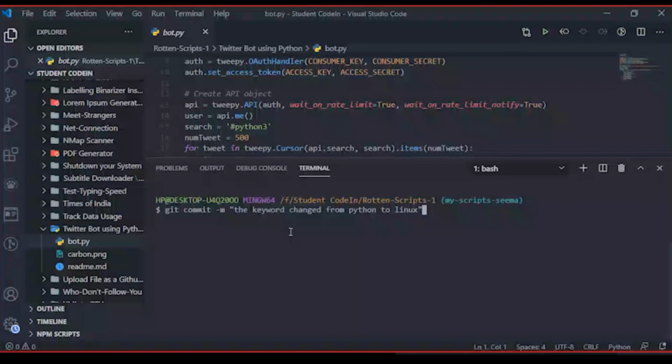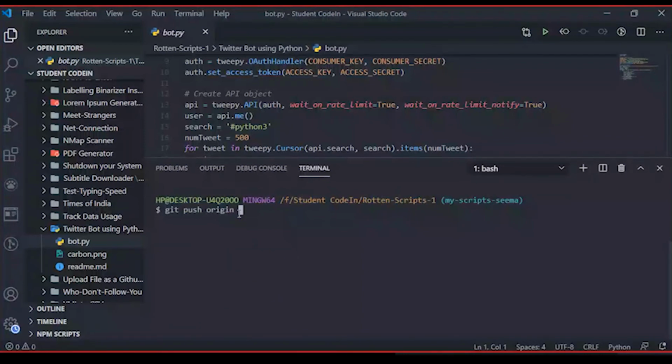Okay. So after that, you must push the code. So push and origin is the default remote URL of your main repository that I forked before, that is SEMA 1711 slash rotten scripts 1. Okay, so origin is the default name, you can change it.